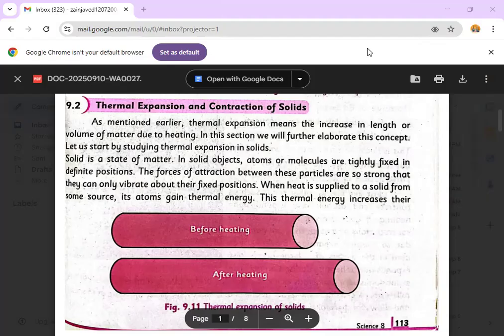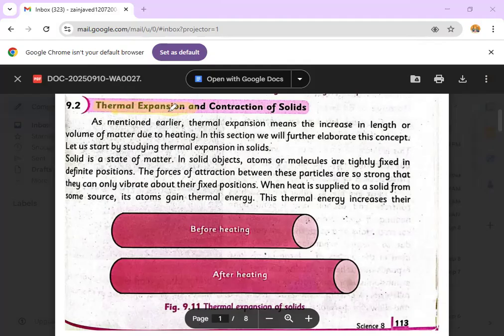Now, we are going to start a new topic in this lecture, that is thermal expansion and contraction of solids. So, what does thermal mean? Thermal means, as I have told you in the previous lecture, that therm means heat and expansion means to expand. To increase the size or volume of anything is called expansion. So therm means heat and expansion means to expand.